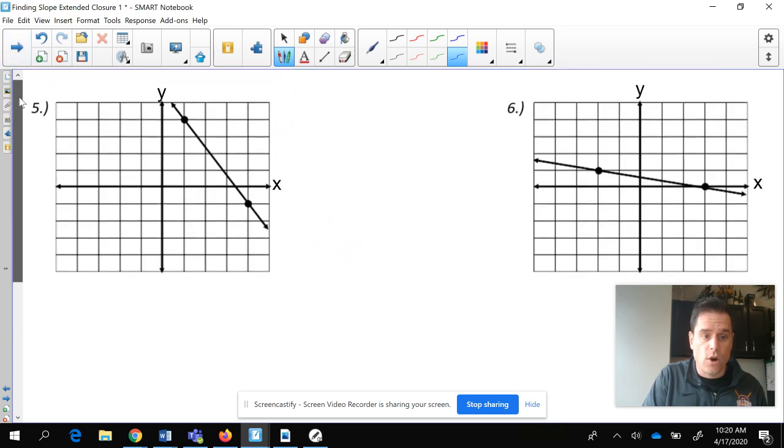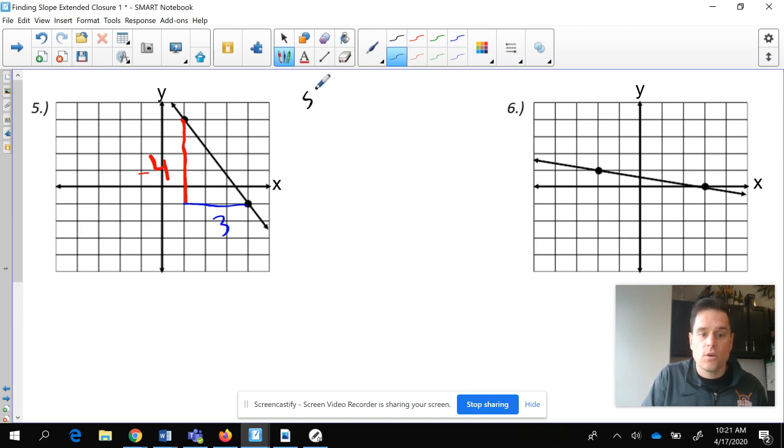Okay, we're going to do 2 more. And again, if you think you can do this, you can pause it right now or skip through this to say, hey, I got this. But I'm going to start here. You guys see how this is a negative slope. We're going to start at this dot and go down 1, 2, 3, 4. That's a negative 4. And then we're going to go to the right 1, 2, 3. That's a positive 3.